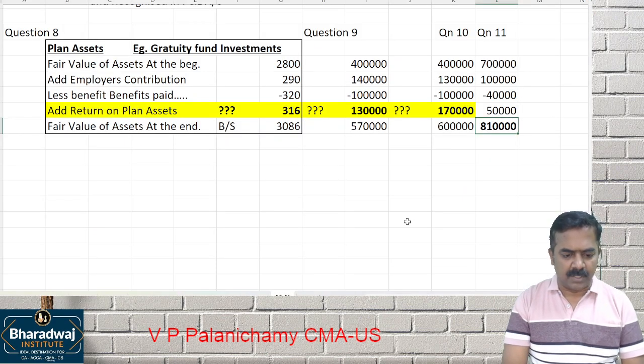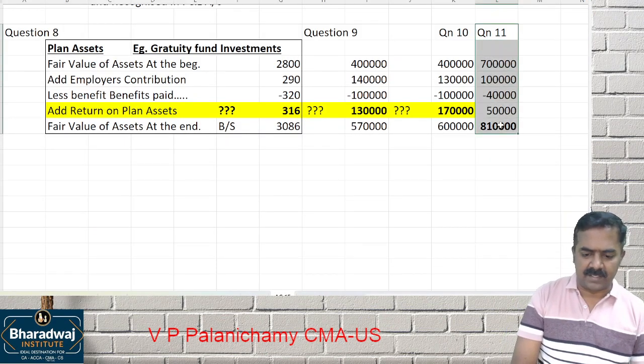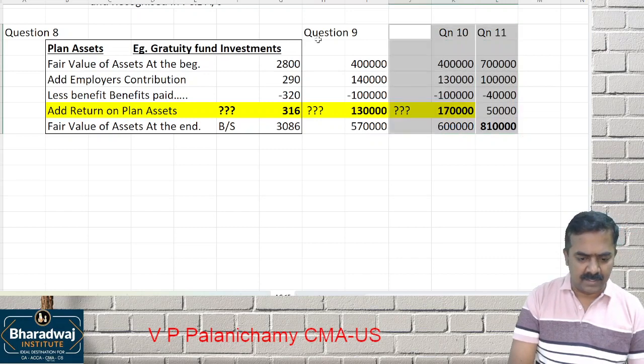Okay. Question number 12, we cannot do directly like this. There is some extra thing we have to do. I'll come to that later. Copy this as well.